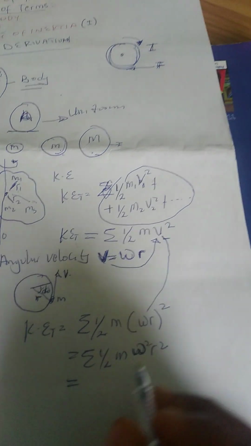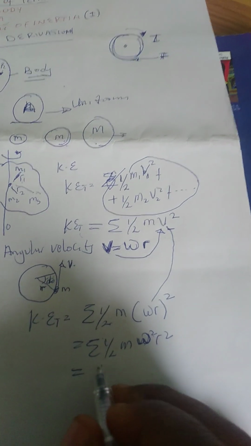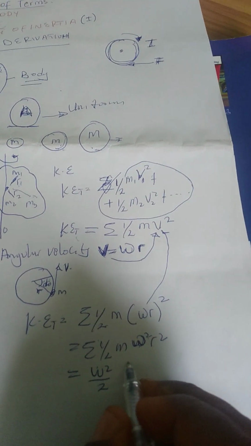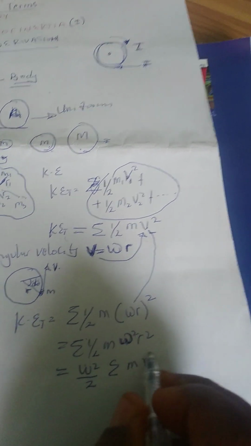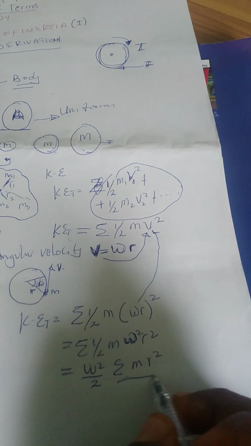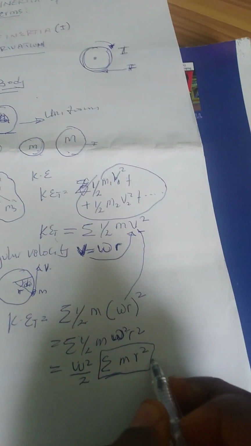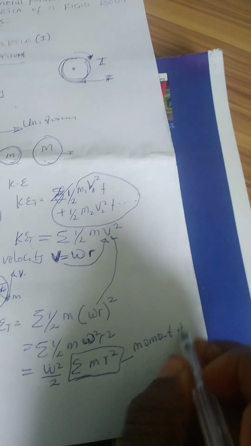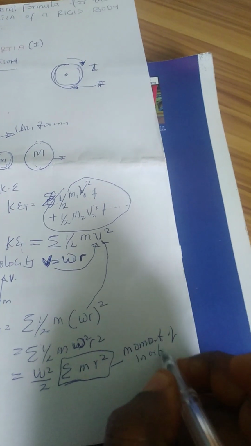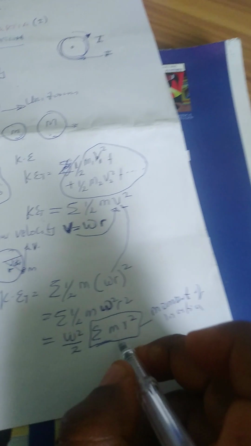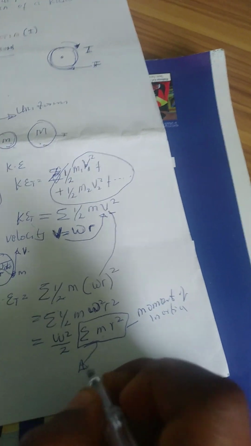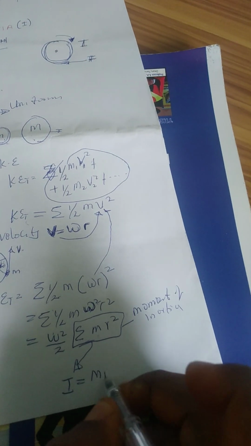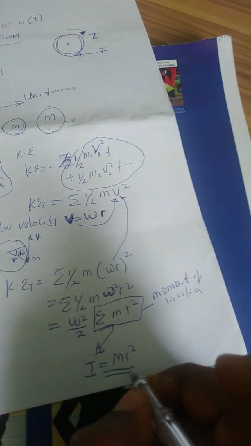We can bring these two parameters outside the summation sign. So we have omega squared over 2 times summation m r squared. This summation m r squared is what is called the moment of inertia of a rotating body. So this particular parameter, moment of inertia I, is summation m r squared for a rotating body generally.